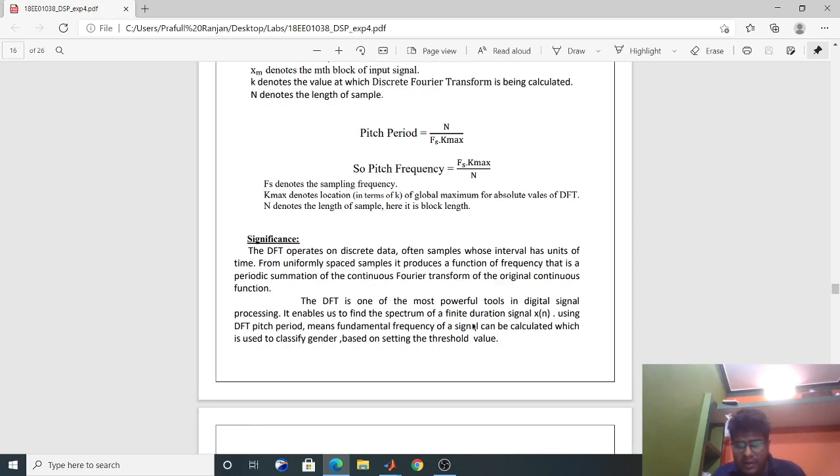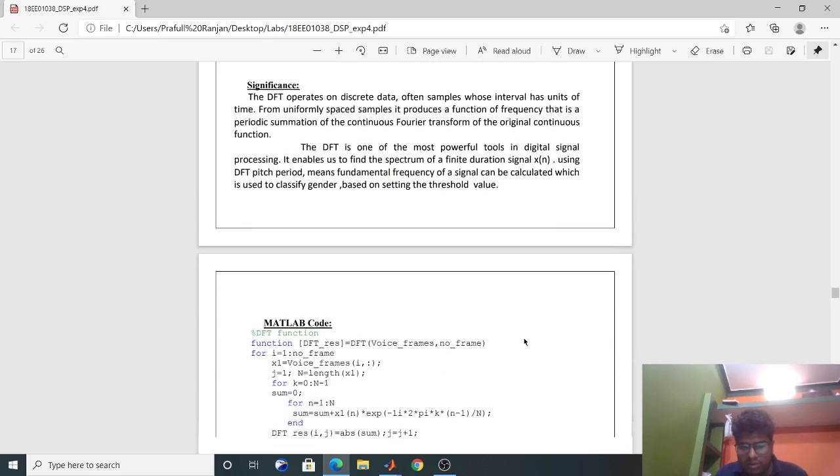The significance of the DFT is that it operates on discrete data, often samples whose interval has units of time. From uniformly spaced samples, it produces a function of frequency that is a periodic summation of the continuous Fourier transform of the original continuous function. By using this fact, we can calculate the pitch values, which can be used to detect the gender in the next algorithms.